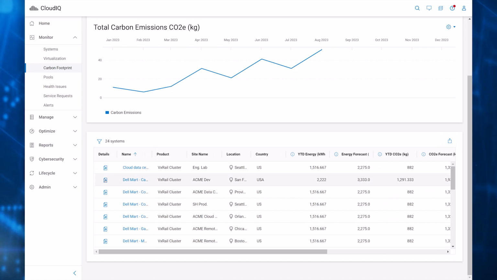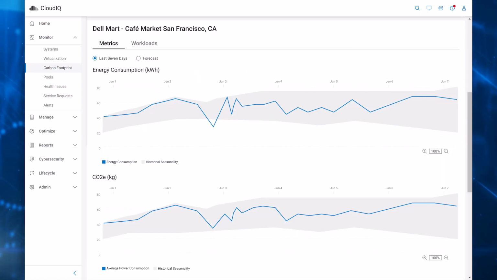Selecting the details icon for a system in the table shows 7-day charts for energy consumption and carbon emissions. The blue line shows actual usage. The range of expected usage is shown as the gray shaded area. CloudIQ determines the expected range based on machine learning. When shown together, you can quickly see if there are any unexpected anomalies or changes in patterns.